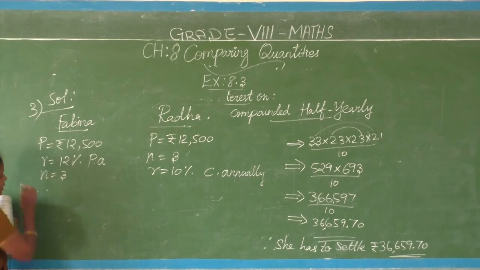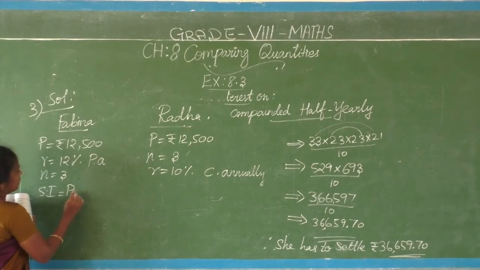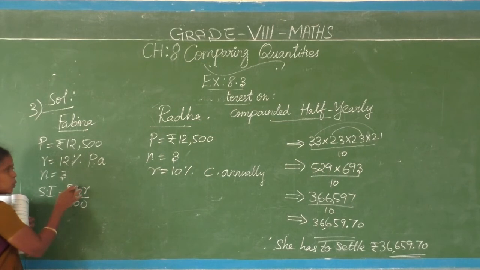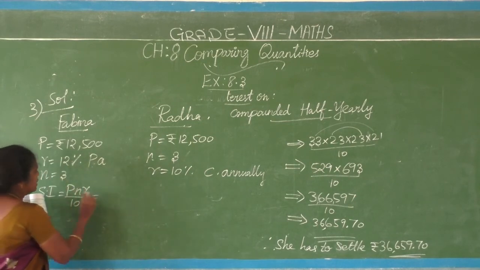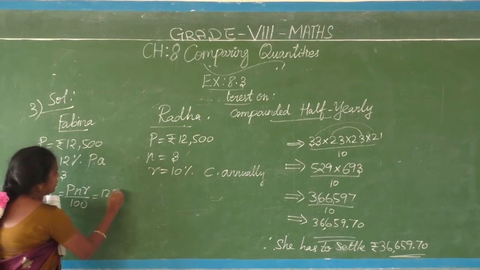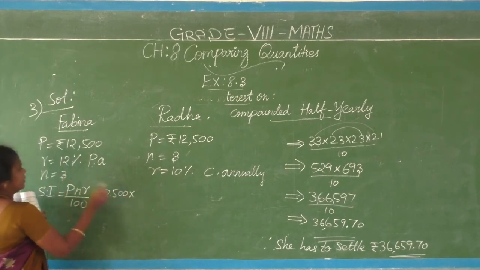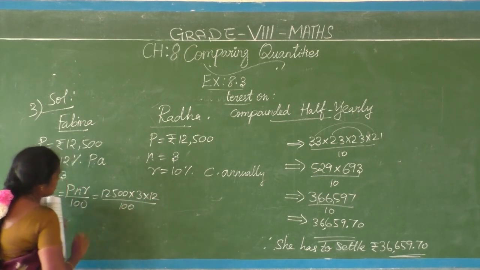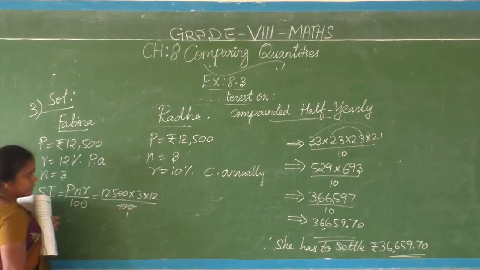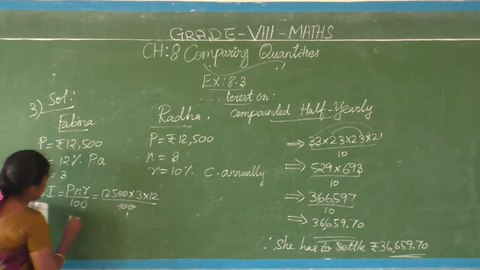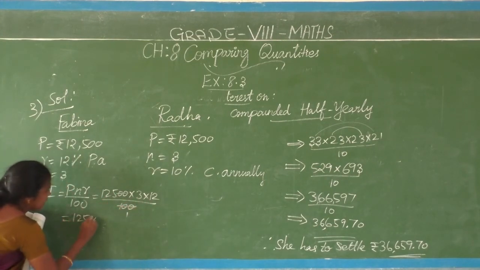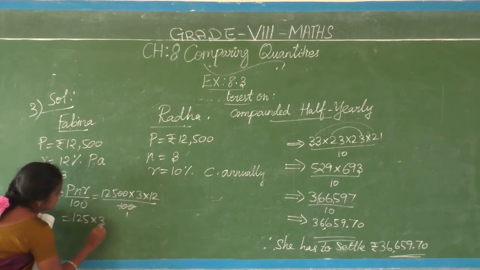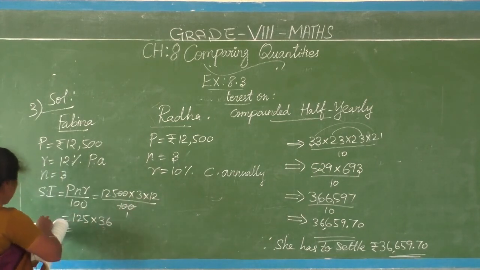The simple interest formula we know. SI equal to PTR, that means PNR by 100, N number of years, T also the time period only, both are the same. So PNR by 100, P is 12,500 rupees into N 3 years into 12%, percentage means by 100. By 100th table we can cancel. So 125 into 3 into 12. 125 into 3, 12 3s are 36. If you multiply, what is coming here?